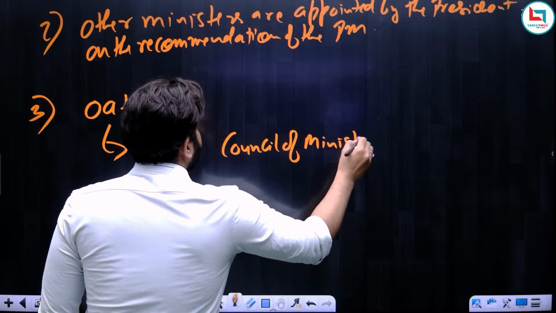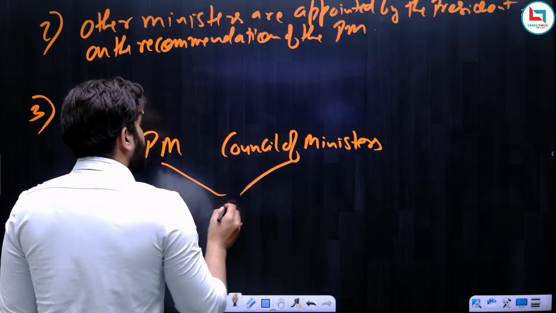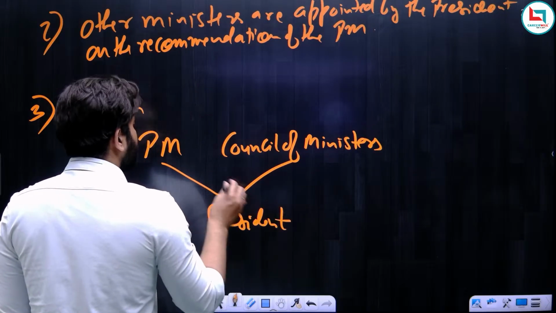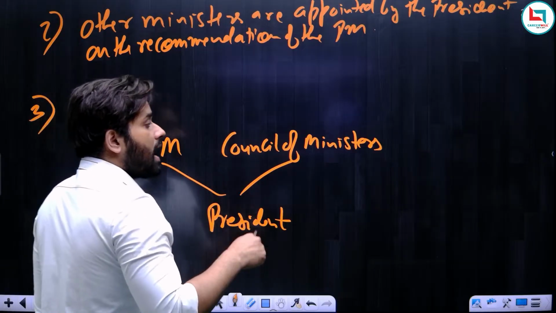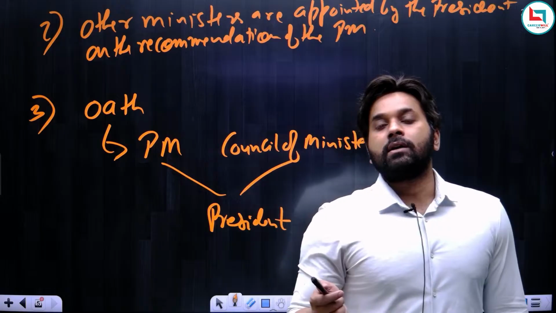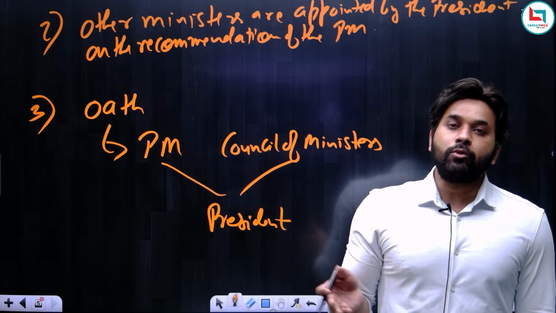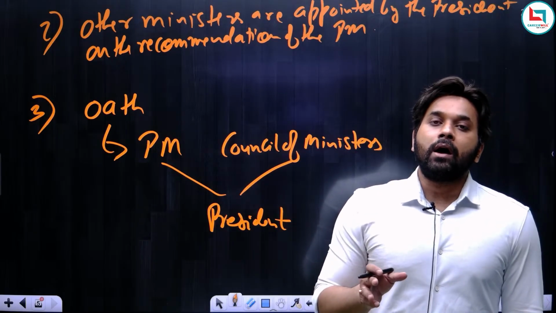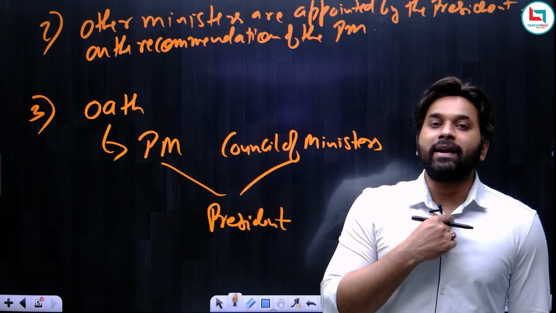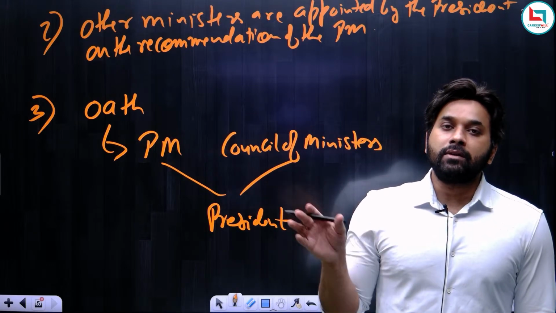The oath to the prime minister and council of ministers is administered by the president. So it is the president who administers oath to the prime minister and the council of ministers, and you must have seen the oath taking ceremony in Rashtrapati Bhavan. Whenever there is a general election of Lok Sabha, you will find that there is a ceremony in the Rashtrapati Bhavan.